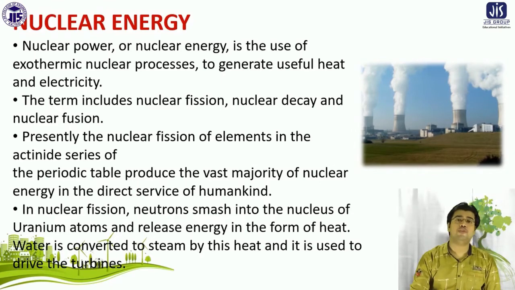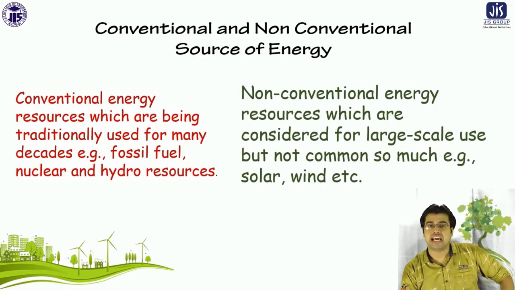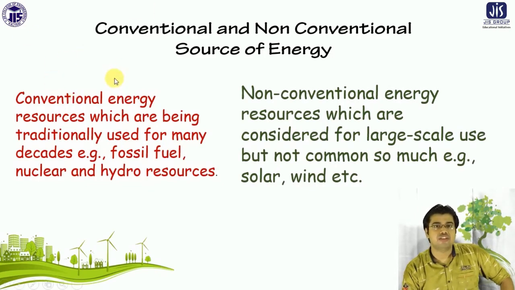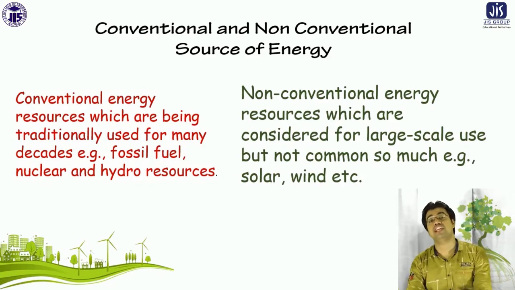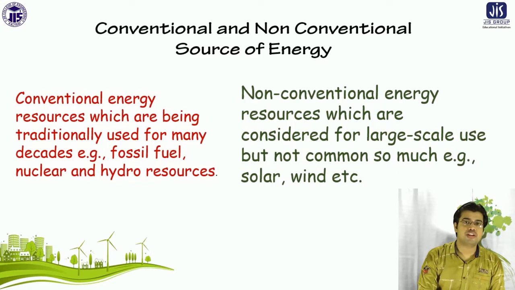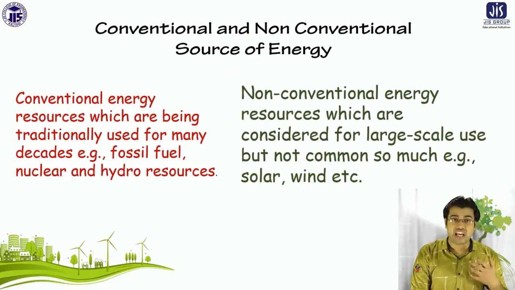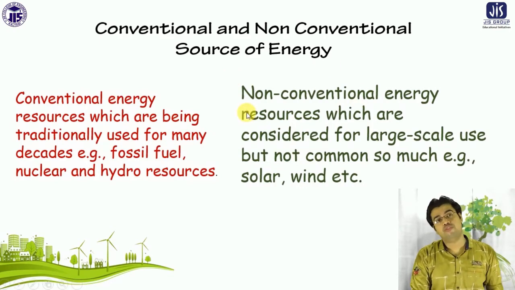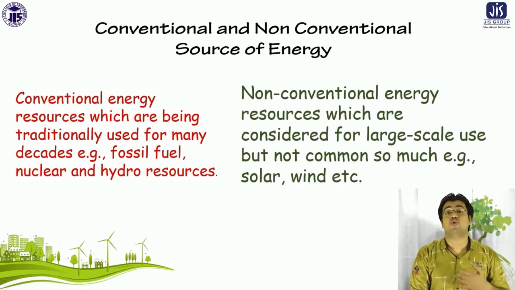Then there is another point of view for the classification of energy: one is the conventional and another is the non-conventional source of energy. Conventional sources are what we conventionally use, that means the resources we are using at the moment. For example, fossil fuels. What we discussed till now, there are many fossil fuels like coal, petrol, etc. That is the conventional way. That means it is very common, and at the moment we are using that kind of resources. So that's why it is called conventional energy sources.